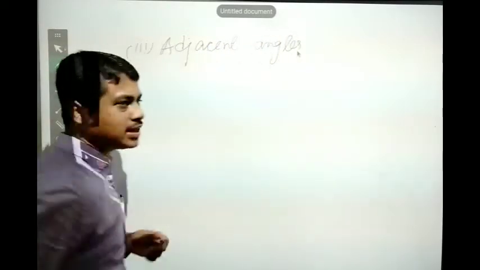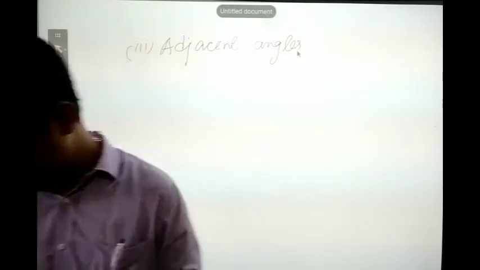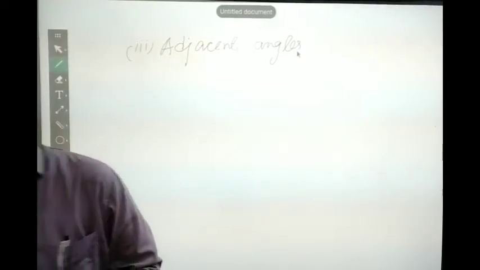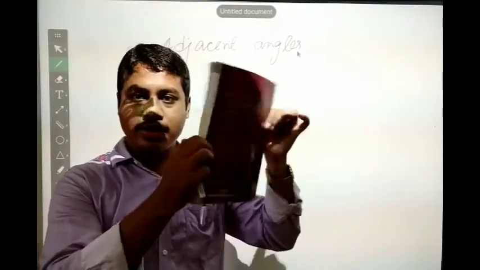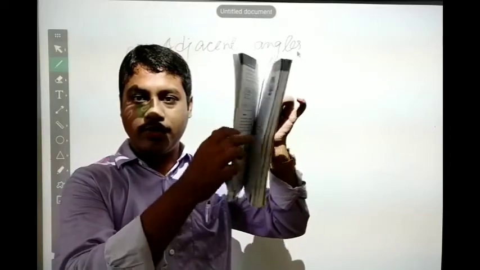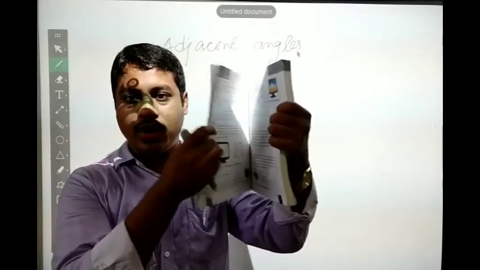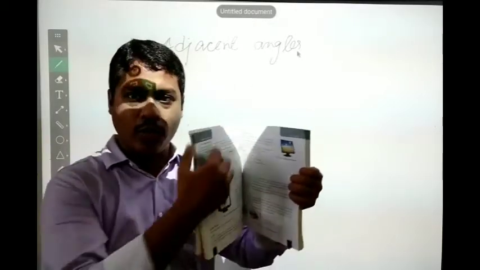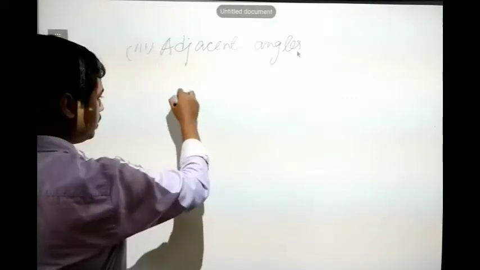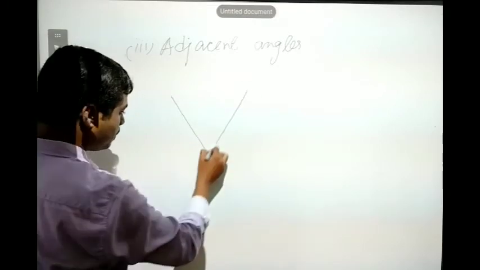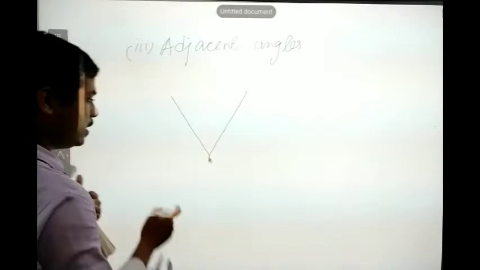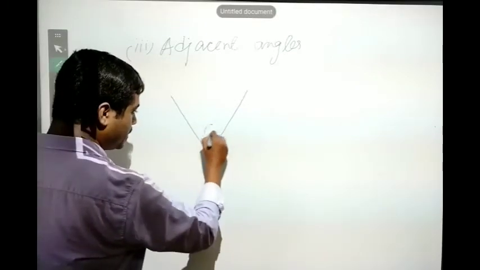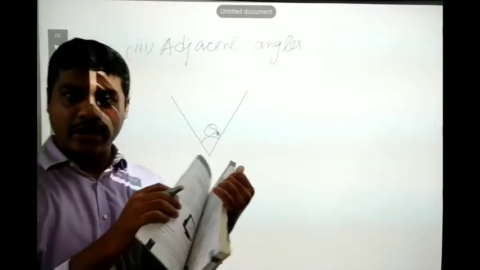Now what are the adjacent angles? Suppose I consider a book, this example is also given in your book. This is a book. If I open the book this way, you can see there is an angle formation here. In this way I have opened the book, and there is an angle formation here.